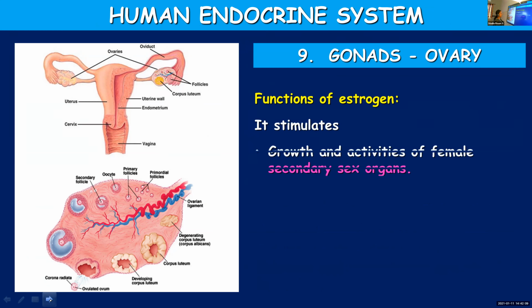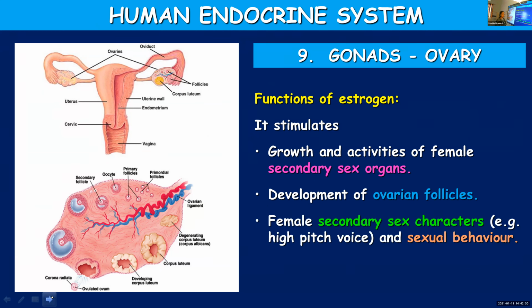Functions of estrogen. It stimulates growth and activities of female secondary sex organs. It will promote the growth as well as the different activities of secondary sex organs, and the development of ovarian follicles so that they get matured and release the ovum. Female secondary sexual characters and the sexual behavior of females, all these are regulated by estrogen.